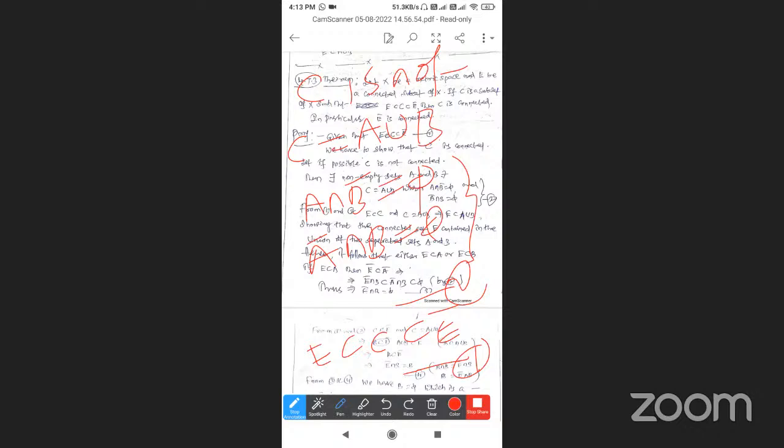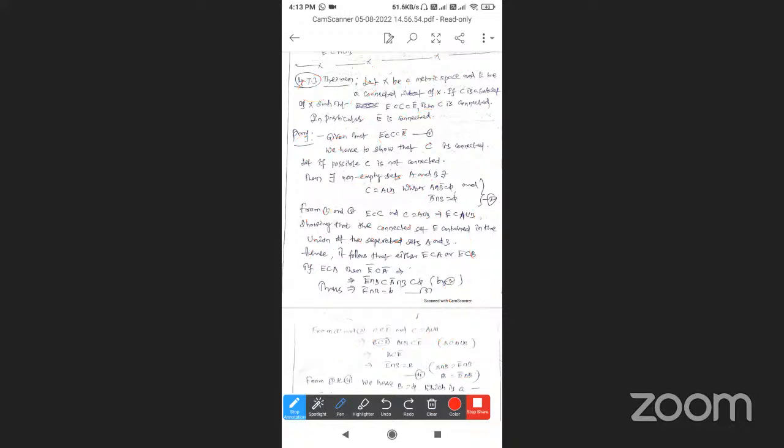From 1 and 2: E is a subset of C, which is a subset of E bar, is the first equation. The second is C equal to A union B, with A intersection B bar empty and A bar intersection B empty.